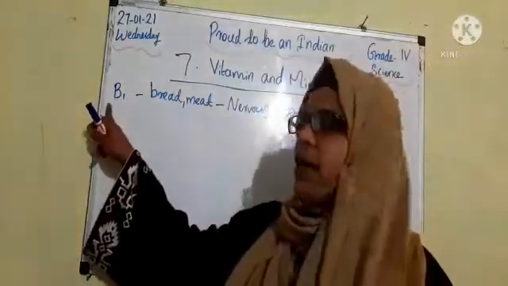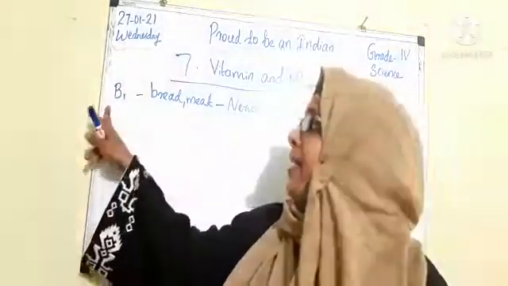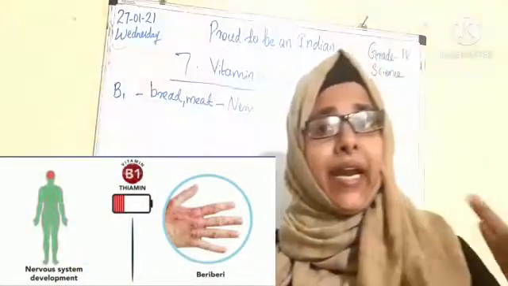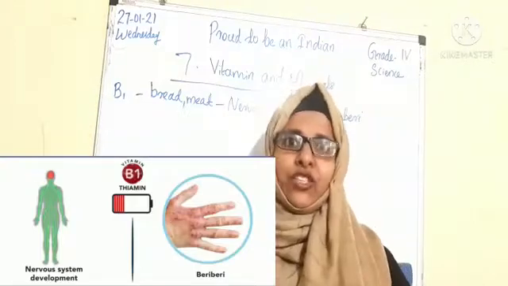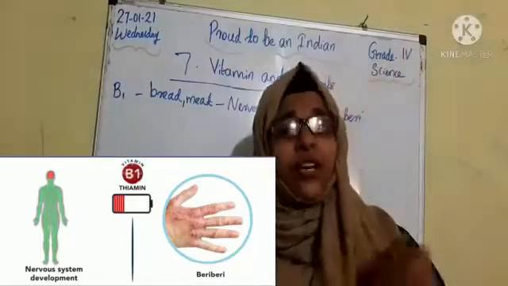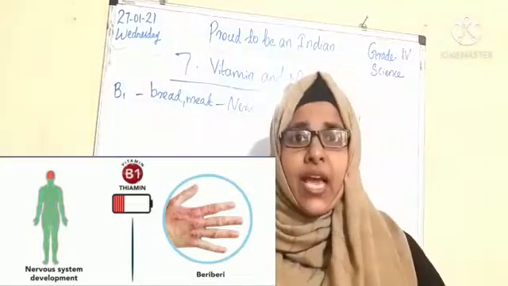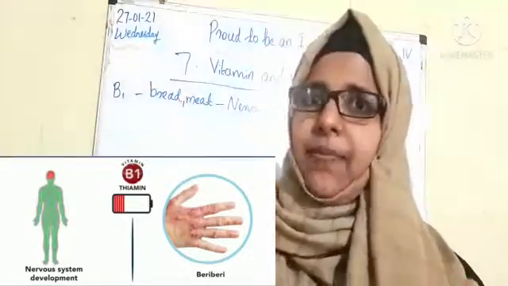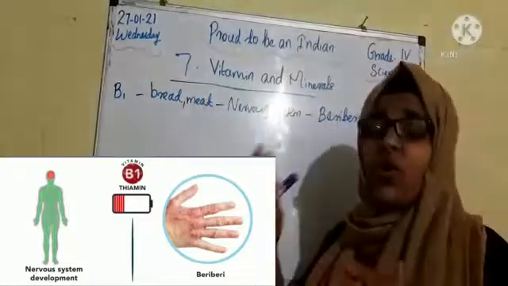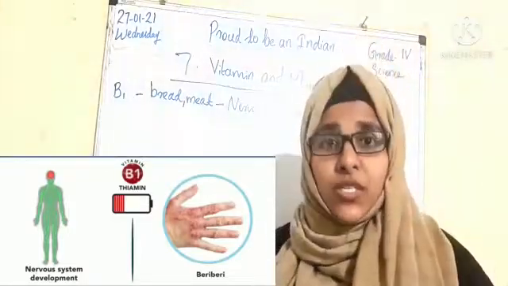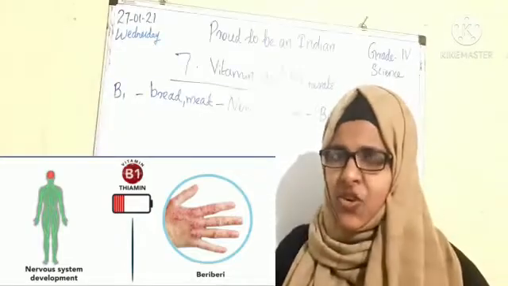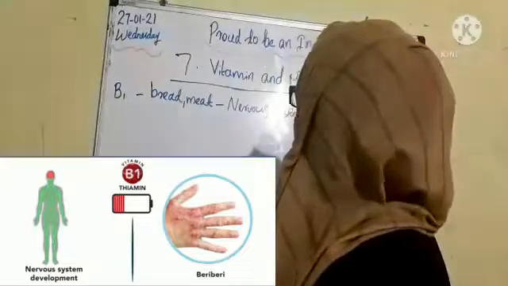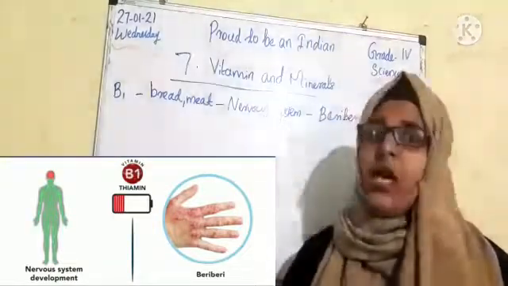Vitamin B1. Okay, the main sources of vitamin B1, which type of food do we have to eat? That is bread, meat, nuts, like that. And what is the important function of vitamin B1 in our body? It helps for the proper functioning of our nervous system. Okay, and deficiency of vitamin B1 will cause beriberi. What is beriberi disease, children? It is numbness in hands and feet. So it will cause beriberi disease in our body.